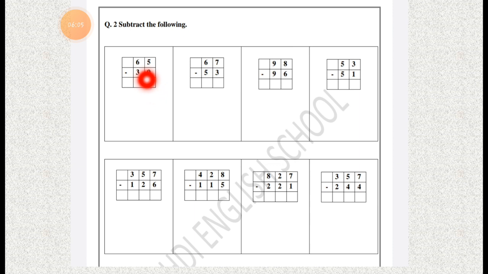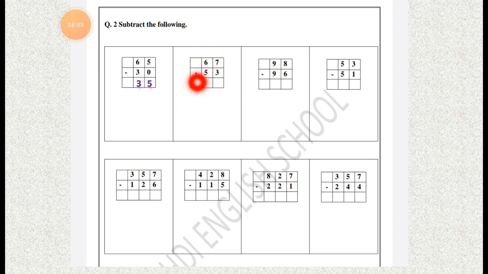Now let's move to the tens column, which is 6 minus 3. You have 6 and you have to cut 3 from it. You can take 6 fingers first and bend down or remove 3 fingers. How many are left? 3 fingers are left. So the answer we are getting is 35.